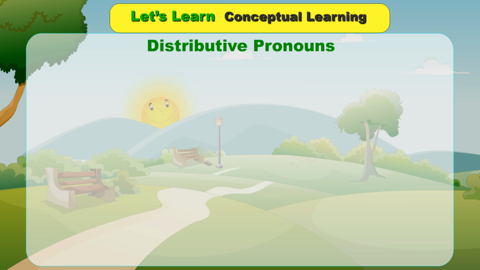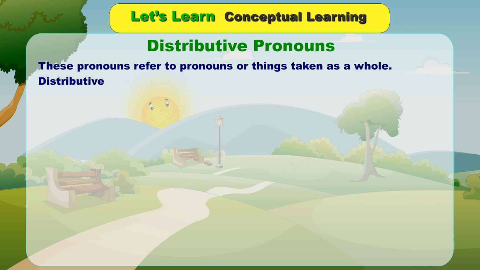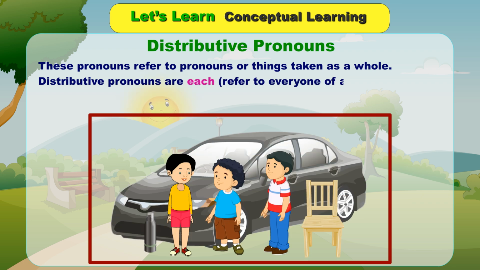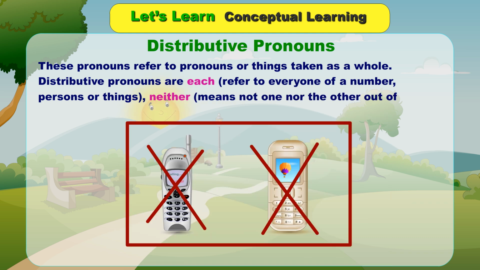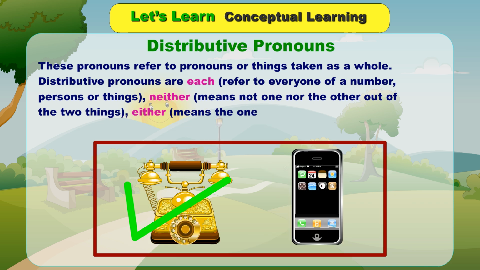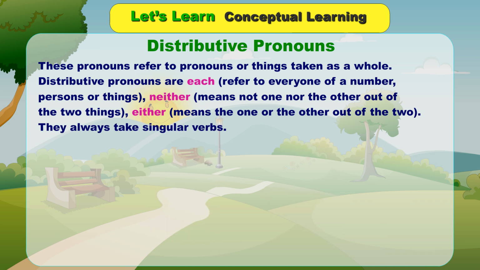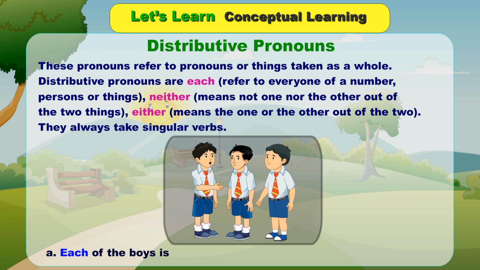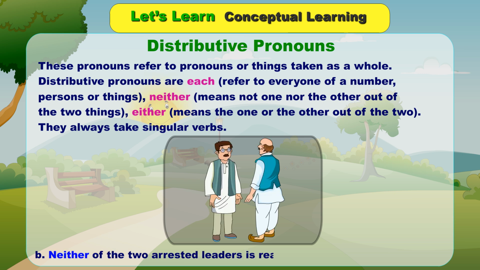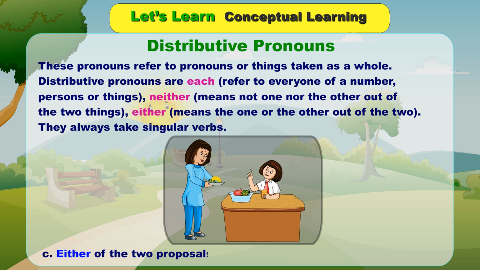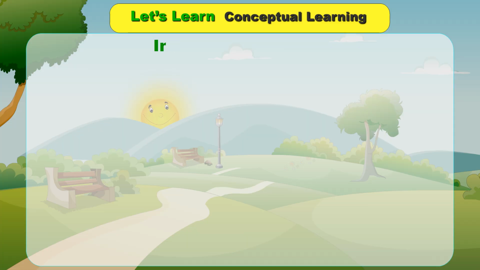Distributive pronouns. These pronouns refer to persons or things taken one at a time. Distributive pronouns are each, which refers to every one of a number of persons or things; neither, which means not one nor the other out of the two things; and either, which means the one or the other out of the two. They always take singular verbs. A. Each of the boys is working equally hard. B. Neither of the two arrested leaders is ready to confess their involvement. C. Either of the two proposals is acceptable.